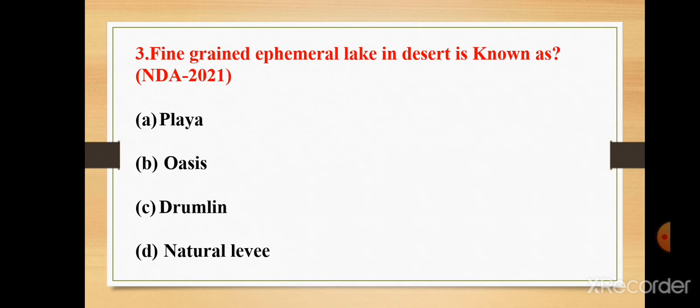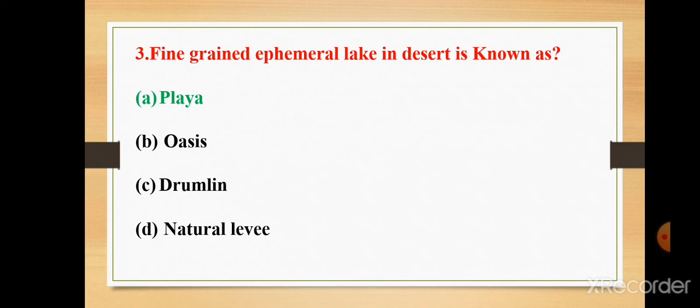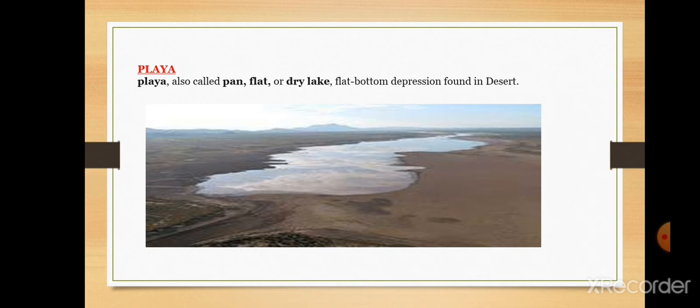Third question, fine grained ephemeral lake in desert is known as. The ephemeral lake means the temporary lake. Options are playa, oasis, drumlin, natural levee. The answer is playa. You can see the playa here.